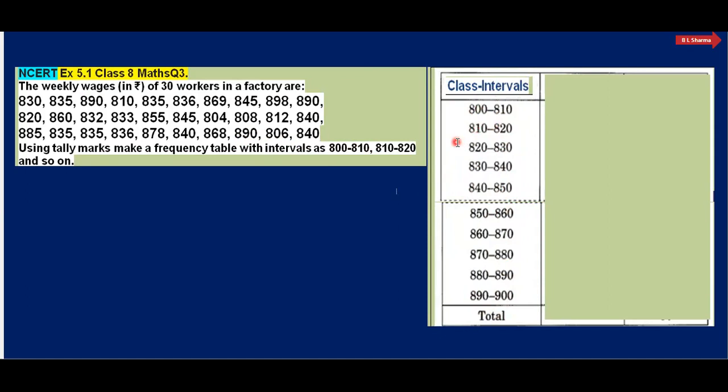And we know that this is a continuous kind of class interval. Continuous means that the upper limit of the first class is 810 and the lower limit of the second class is also 810. This means we should consider 810 in the lower limit. So see how to write it: 800 to 810, then 810 to 820, 820 to 830. So how to read it? What does it mean?